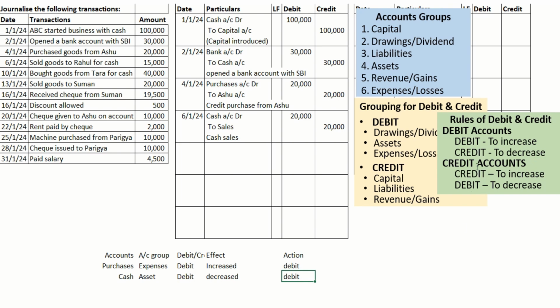Cash is getting decreased, so we need to credit. So the entry we already got: Purchases to cash account, being cash purchases.